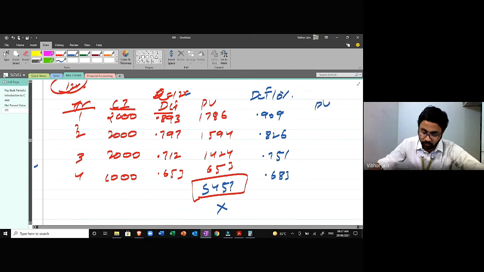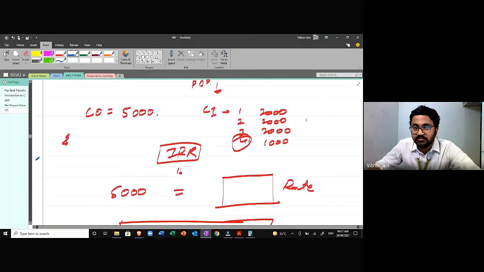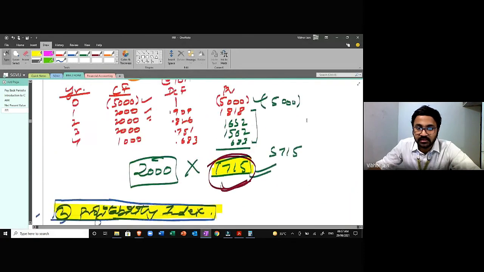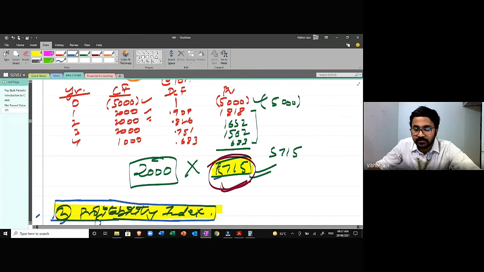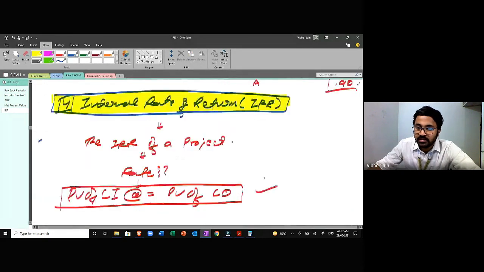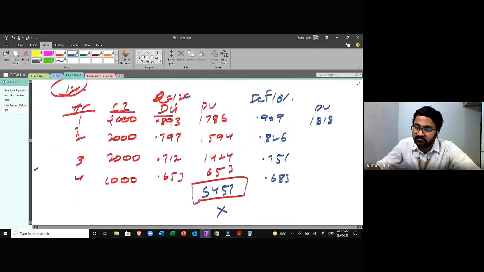The present value would be 2000 into 0.909, which is 1818. I'm ending the class in 2 minutes, so don't worry about it. The present value is 5715.